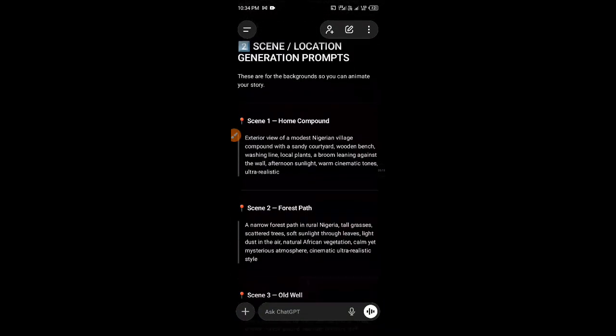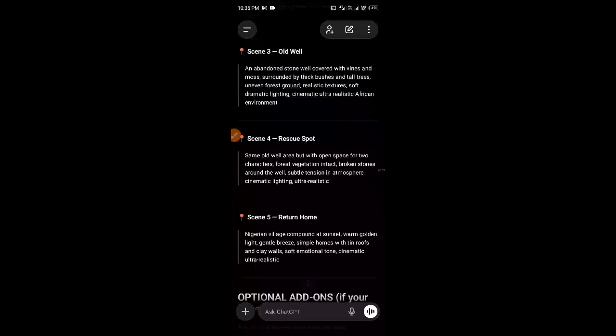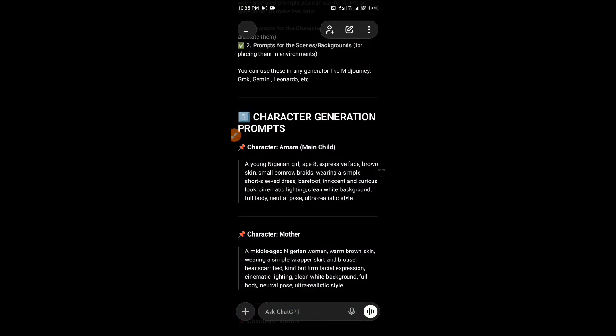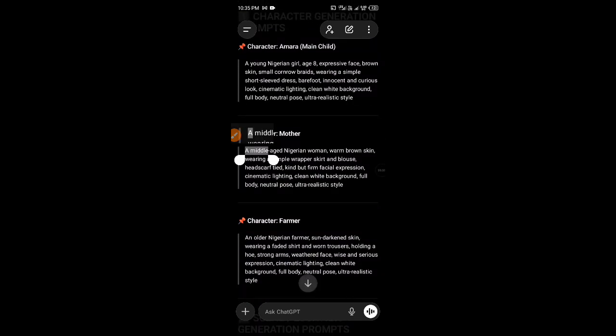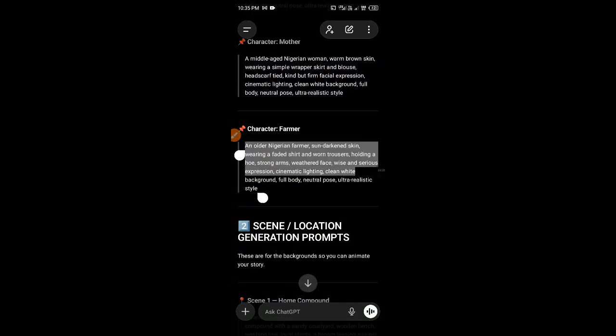This is the scene in the home, the compound, the forest part, and the rest. Before we start generating the scenes, we'll have to generate the characters. So you just copy this to your clipboard. So I've copied the 3 characters.